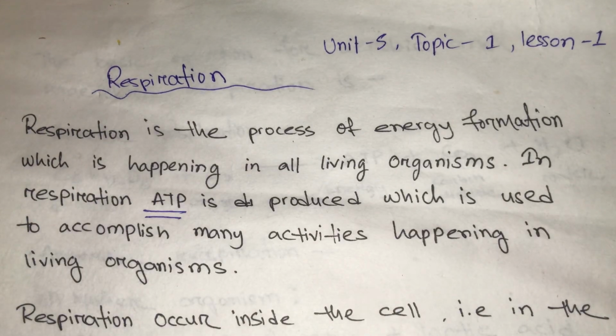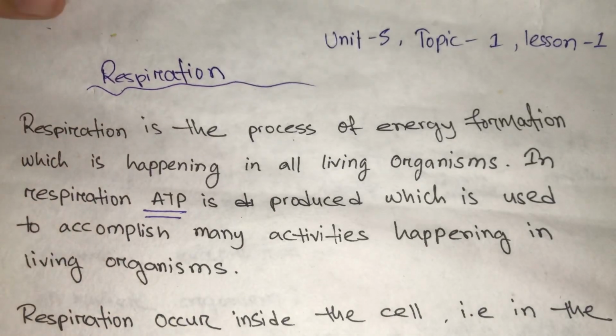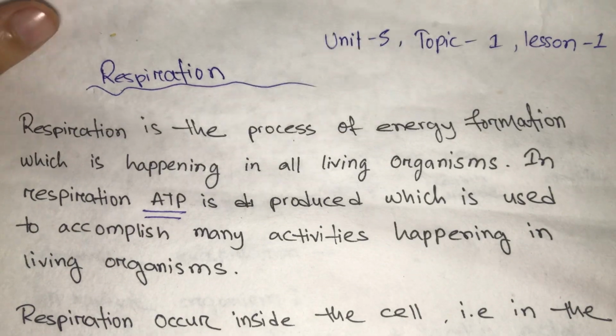Okay, so where does respiration occur? It mostly occurs in the mitochondria. But as I said before, there are two types of respiration: aerobic respiration and anaerobic respiration. Anaerobic respiration occurs only in the cytoplasm, whereas aerobic respiration occurs in both the cytoplasm and the mitochondria. Okay, it happens in both.